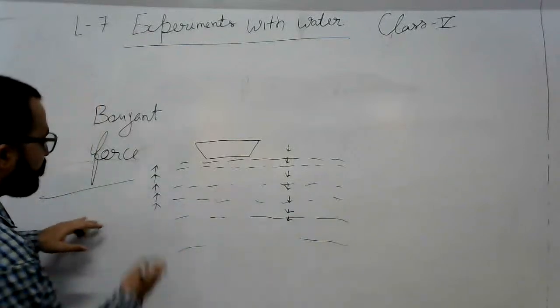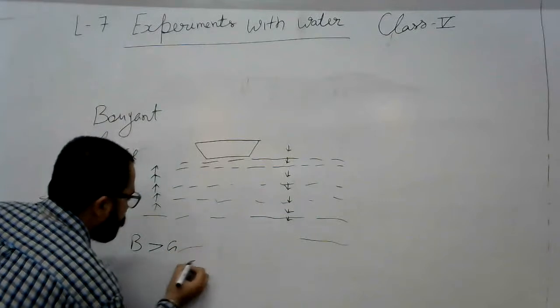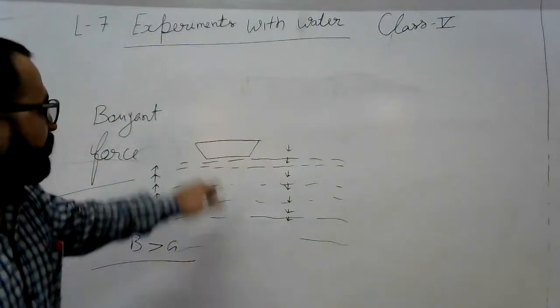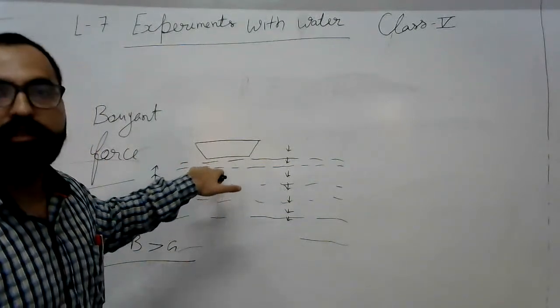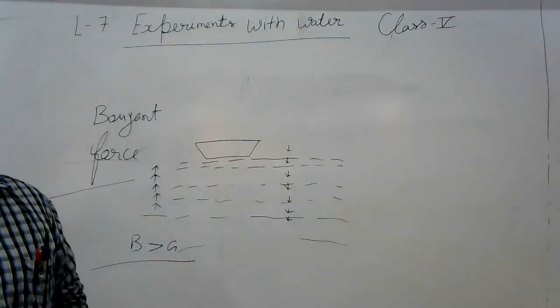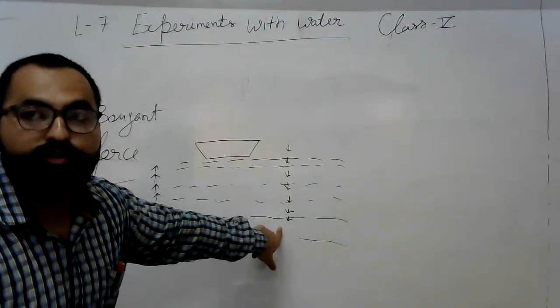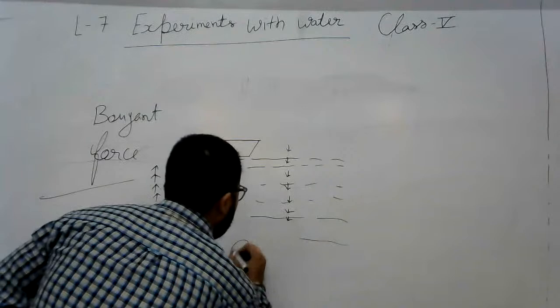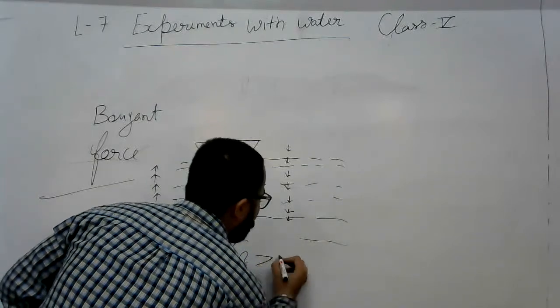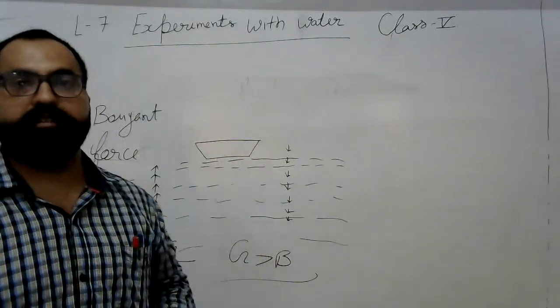So if buoyant force is more than gravitational force, that thing will float over water. That is the reason behind this. Okay, so if gravitational force is more than buoyant force, that ship will sink in it.